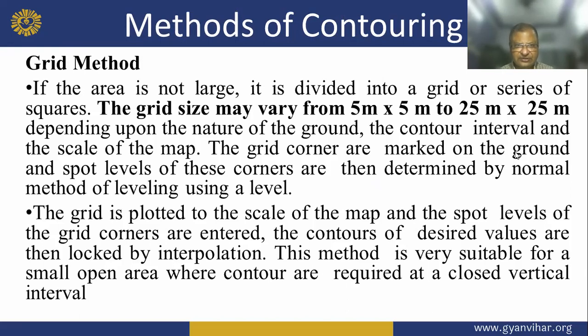So grid method: if the area is not large, it is divided into a grid or series of squares. The grid size may vary from 5 meter by 5 meter to 25 meter by 25 meter, depending upon the nature of the ground, the contour interval, and the scale of the map.